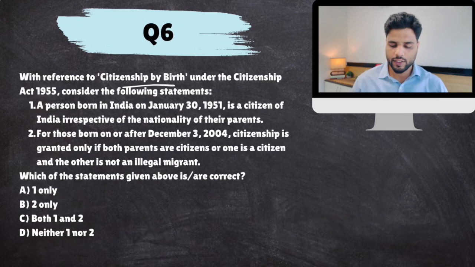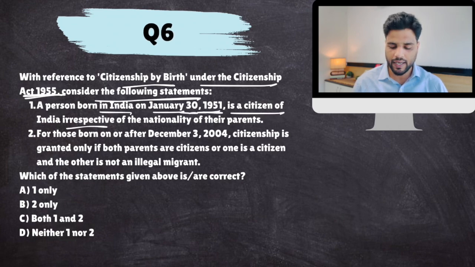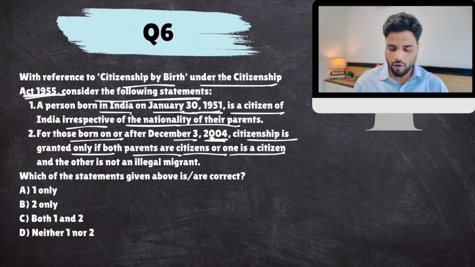With reference to citizenship by birth under Citizenship Act 1955, okay, this is law by Parliament. Consider the following statements. A person born in India on January 30th, 1951 is a citizen of India irrespective of nationality of their parents. For those born on or after December 3, 2004, citizenship is granted only if both parents are citizens or one is a citizen and the other is not an illegal immigrant.